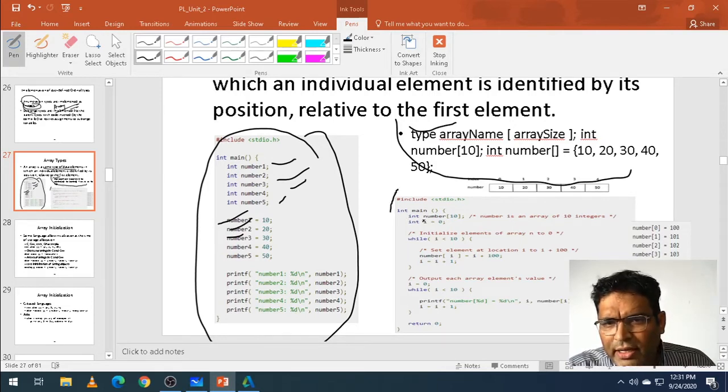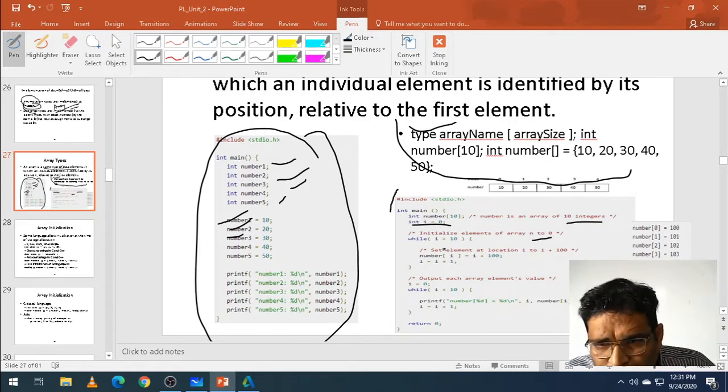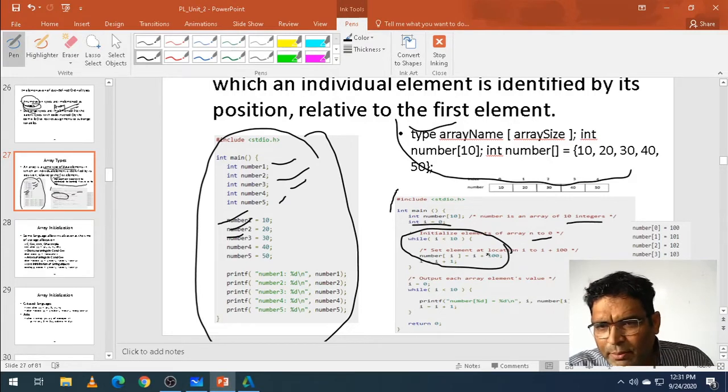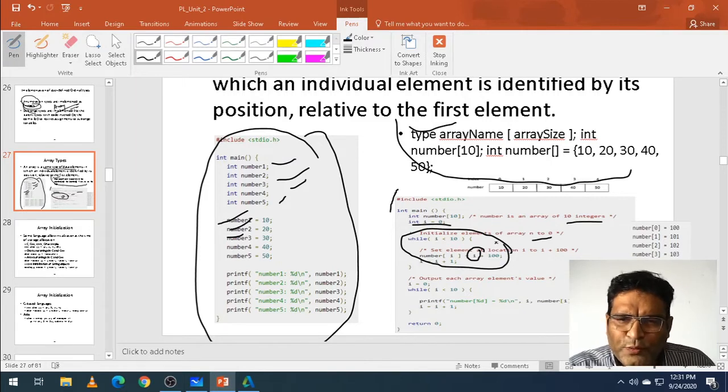Okay, int main, int number 10, so it can store 10 integers, and I is defined as 0. Initialize the elements of array n to 0. While I is less than 10, set the element number 1, first element, to I plus 100. So we are starting the element from 100. Then we are in a loop. The first element will be 100, because I is 0, so 0 plus 100 is 100. The second element is 1 plus 100, which is 101. The elements go till 109, because we start with 0.